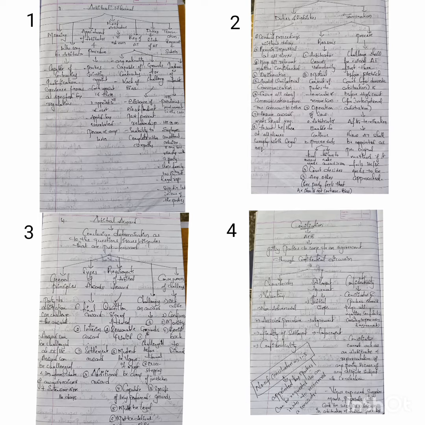So what are the concepts covered in this arbitral award? General principles, types of awards, requirements of such an arbitral award, how to challenge an award, and what are the consequences of such a challenge. Coming to the general principles, there are some details regarding the arbitral award. Only the person involved in the arbitration can challenge the award. We can challenge the award within 3 months, extended by a maximum of 30 days, and we can challenge it before the district court or high court. And if any party wants a stay on enforcement, it shall apply to the court also.